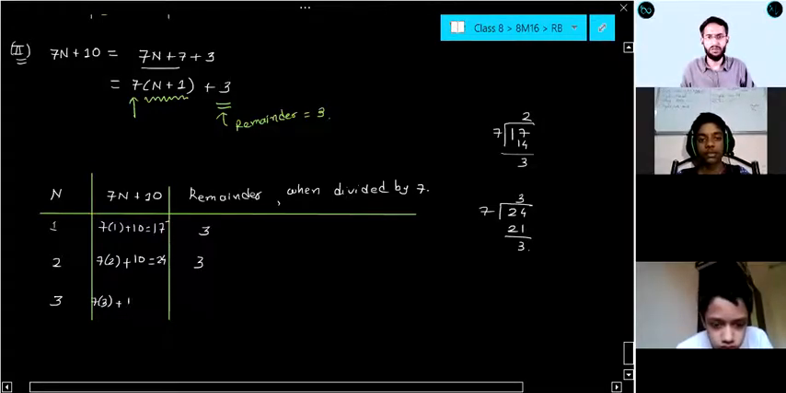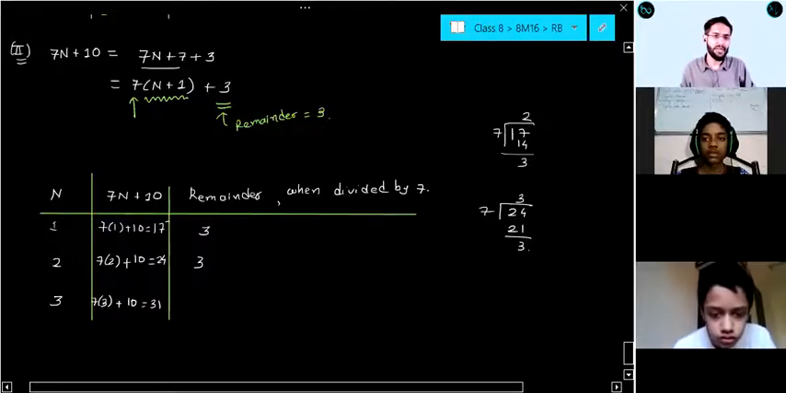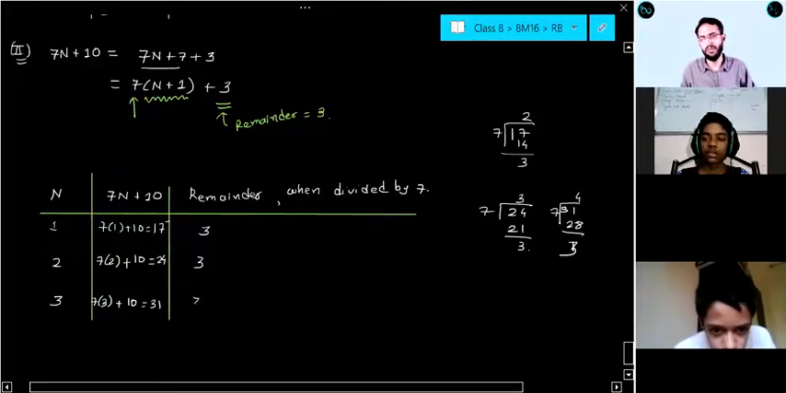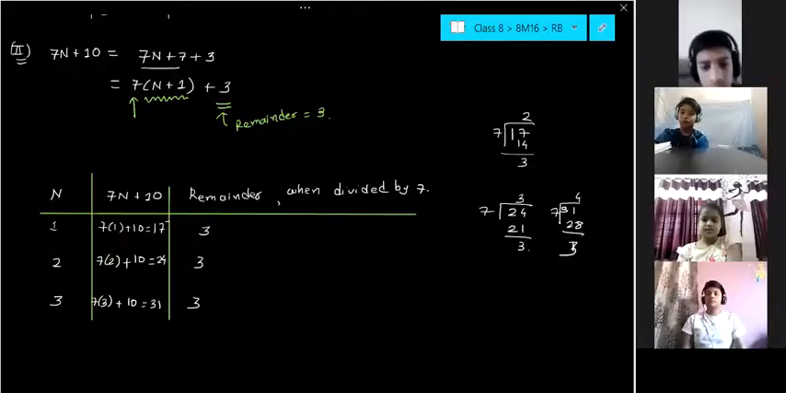Now 7 threes are 21 plus 10, 31. Try to divide 31 by 7. 7 fours are 28. And you will get remainder 3. So every time we are getting remainder 3 or not?